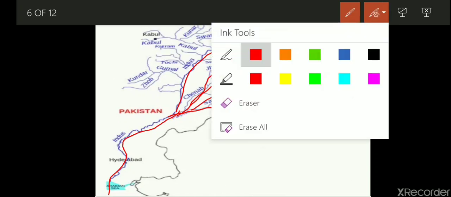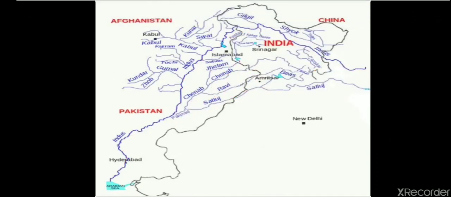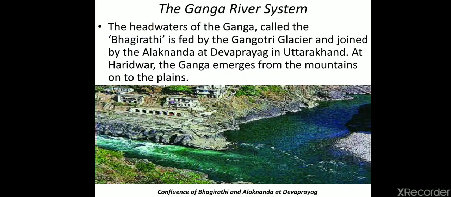Now we'll talk about the next, that is the Ganga river system. The headwater of Ganga, called the Bhagirathi, is fed by the Gangotri glacier and joined by the Alaknanda at Devprayag in Uttarakhand. At Haridwar, the Ganga emerges from the mountains onto the plains.